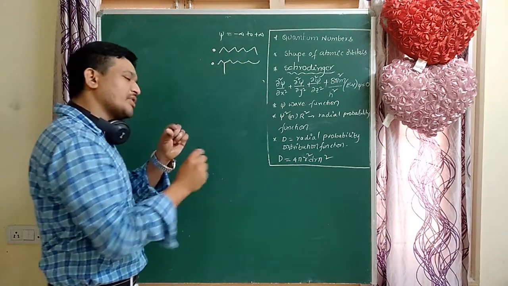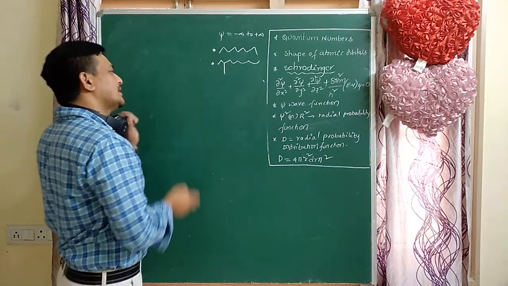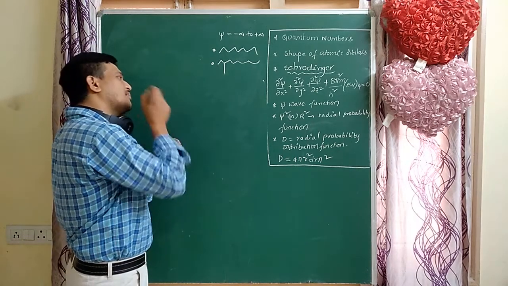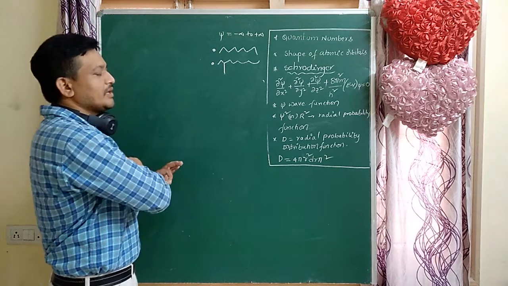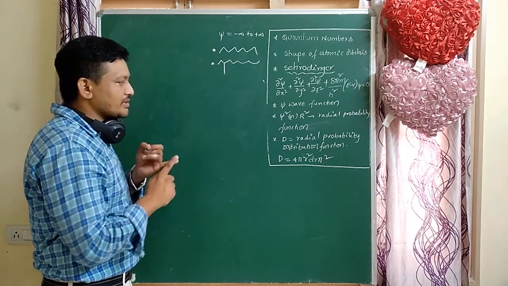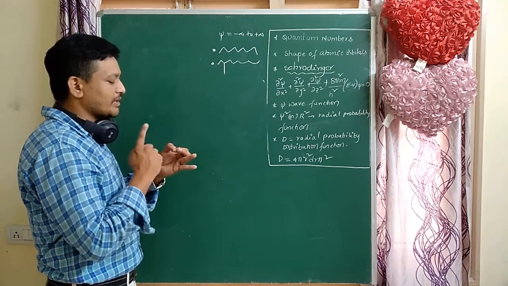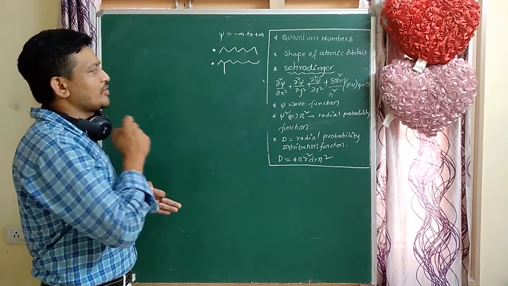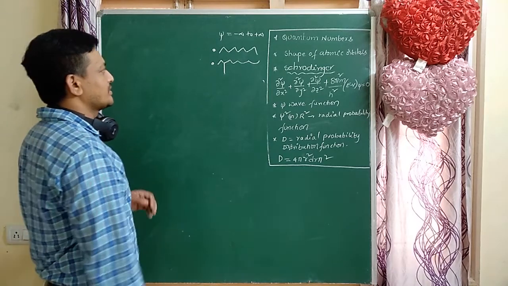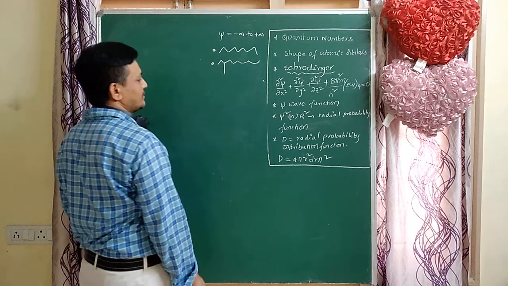Only a single value exists at a point. It must also be a finite value, not an infinite value. So psi must be continuous, and at any point single valued and finite. That type of wave function is called a well-defined wave function. That is very important.